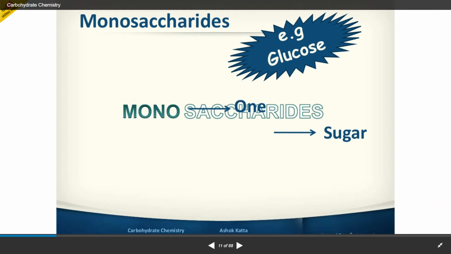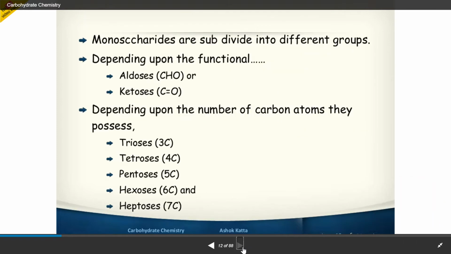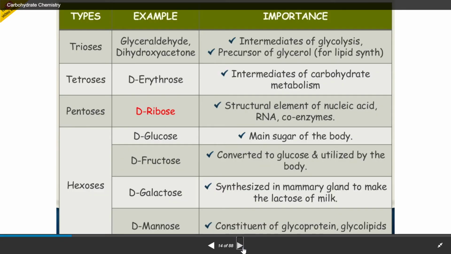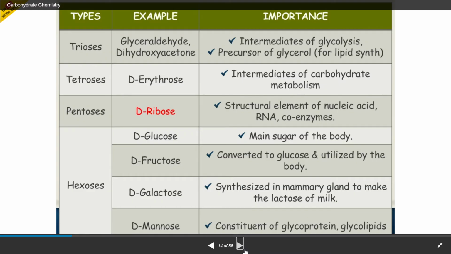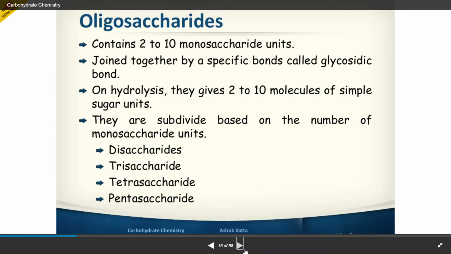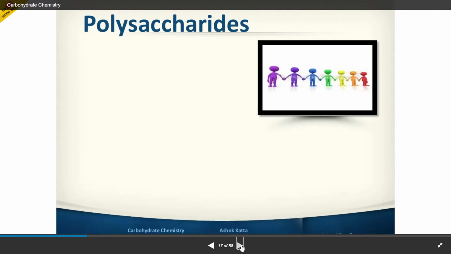So disaccharides, this tabular column is important. Glyceraldehyde and dihydroxyacetone, erythrose and erythrulose, ribose and ribulose, glucose and fructose, glucoheptose and heptulose. Disaccharide is different; it's not an oligosaccharide. Trisaccharides, tetrasaccharides, pentasaccharides come under oligosaccharides, for example maltotriose, stachyose and verbascose.